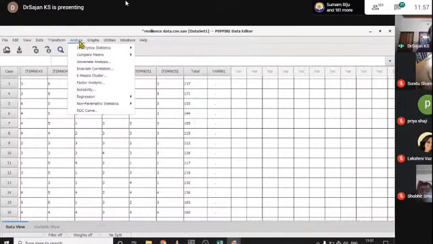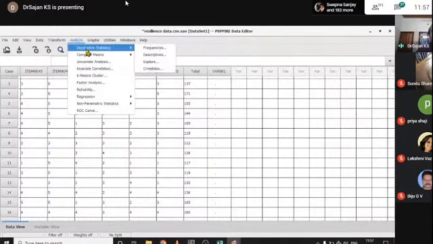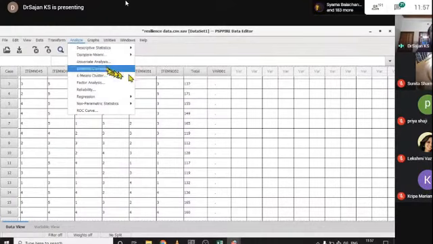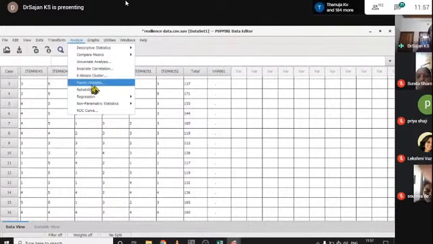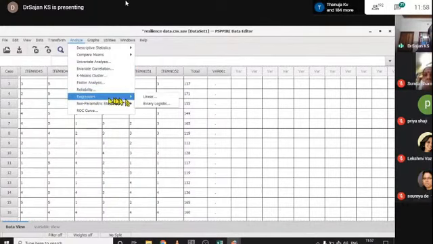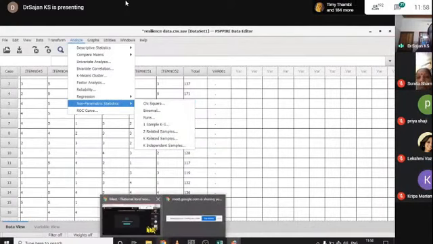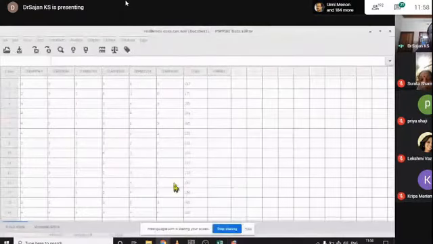First click on Analyze, and this is the same as SPSS, but the menu is very large there. Here only a few menus. Just explore the menu. Frequencies, descriptives, explore, crosstabs, compare means, one sample, independent sample, paired sample, one-way ANOVA, univariate analysis, bivariate correlation, K-means cluster, factor analysis, reliability analysis, regression, linear regression, and binary logistic regression, non-parametric statistics like chi-square, and then KS related, some tests are there. Okay, and these are the features available for this.